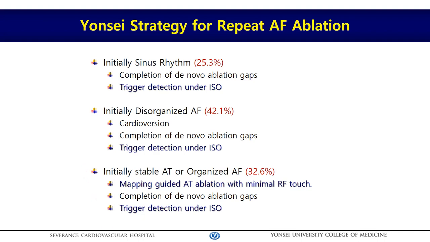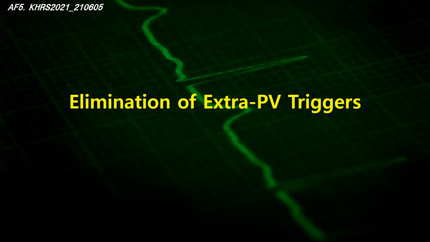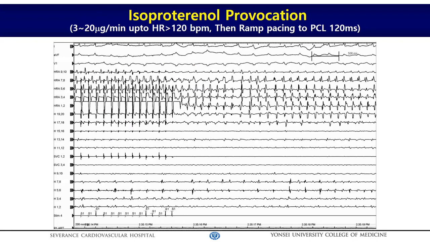So the final common protocol of repeat ablation is isoproterenol provocation and extra PV trigger ablation. How to provoke and eliminate the extra PV trigger in repeat procedures? After the basic ablation protocol, we give isoproterenol 3 to 20 micrograms per minute until the heart rate is over 120 beats per minute.